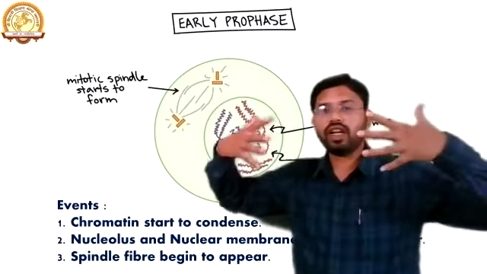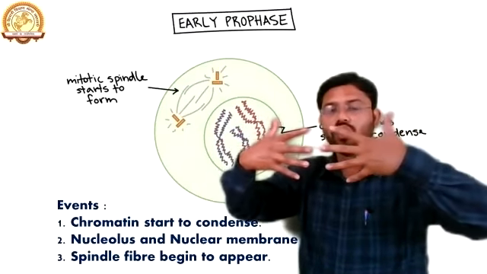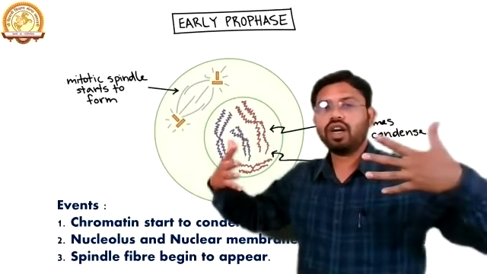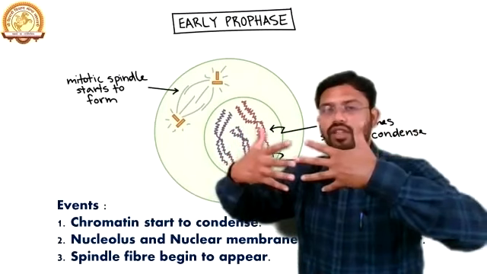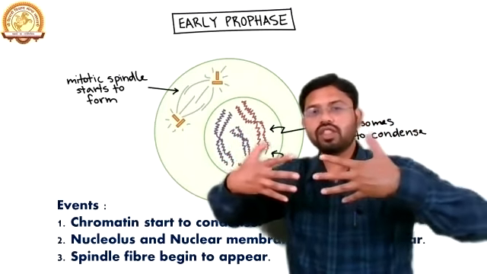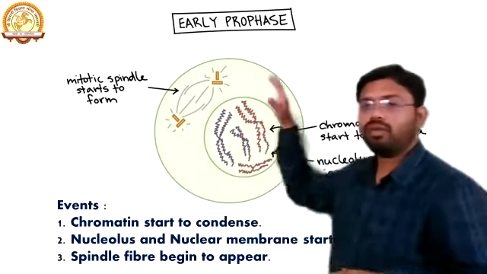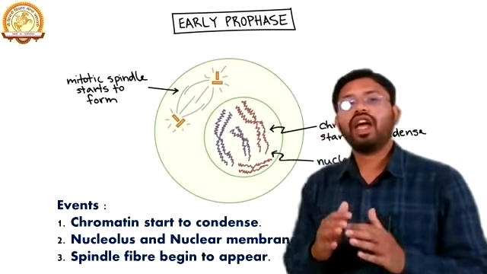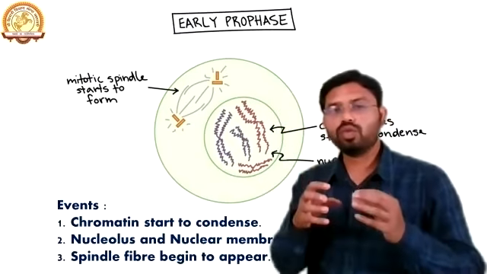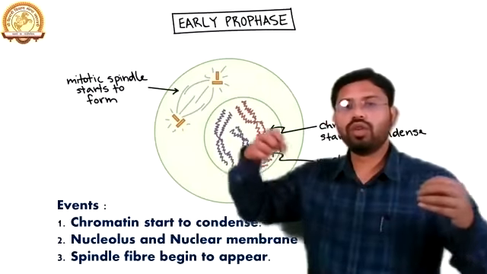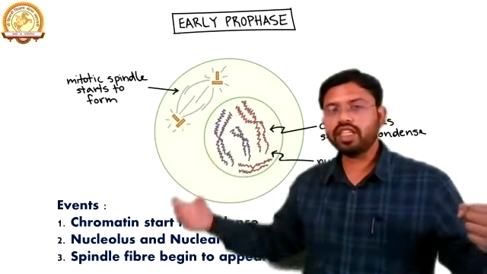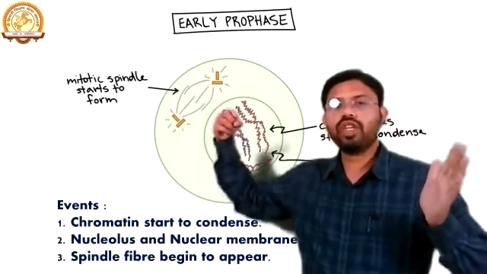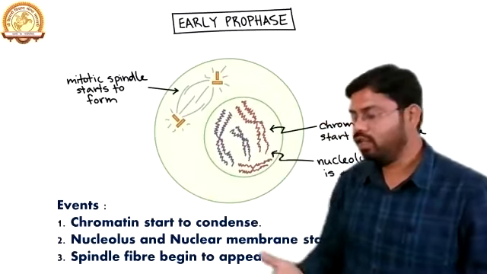These spindle fibers are fiber-like structures. So if these are the two different poles, then these spindle fibers start to form. Such fiber-like structures start to form in the early phase, and they are known as the spindle fibers. These spindle fibers are the actual carrier of the chromosomes from a particular location towards the pole. These are the spindle fibers which are attached to the chromosome, and they carry the chromosome to the different poles. You will see it on the next slide.